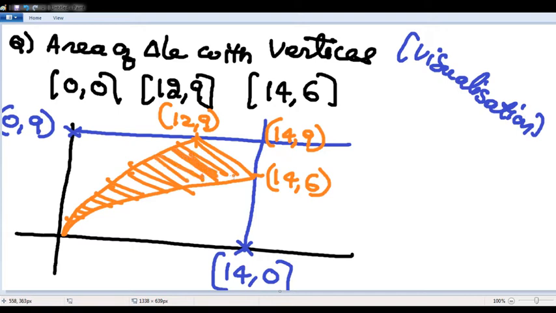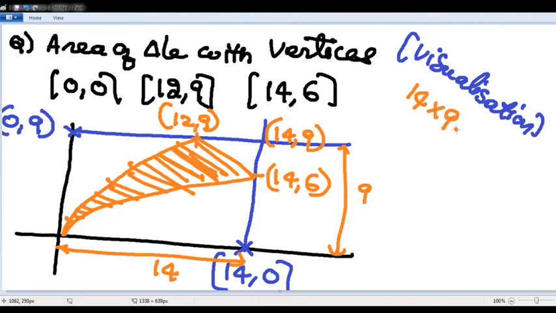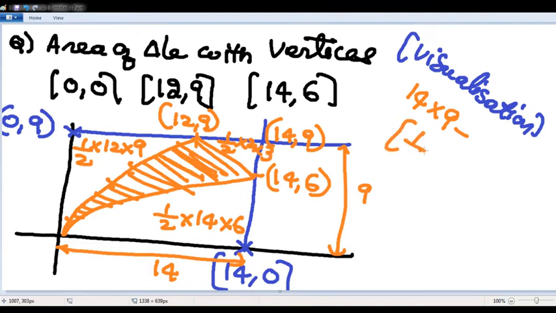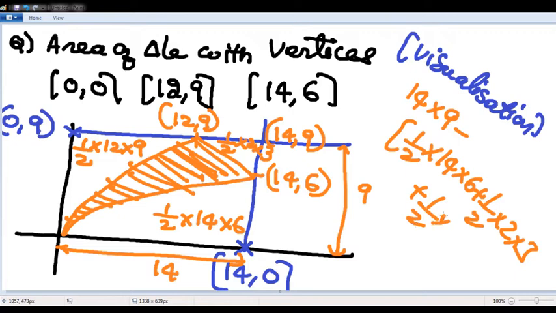This is nothing but the total rectangle. Here it is 14 length, and the total breadth is 9. So total it is 14 into 9, minus the areas of the right angle triangles, half into base into height: half into 14 into 6, half into 2 into 3, and half into 12 into 9. Idea clear, sir?